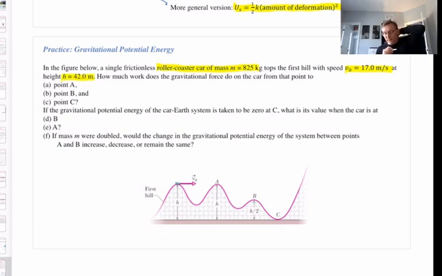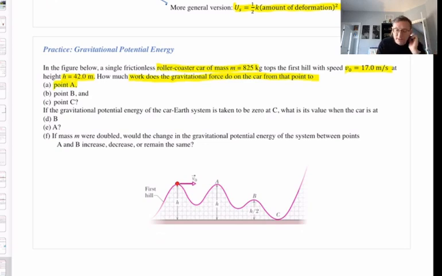The questions are as follows. How much work does the gravitational force do on the car from that first starting point, the top of the first hill, to these various points? First, point A.